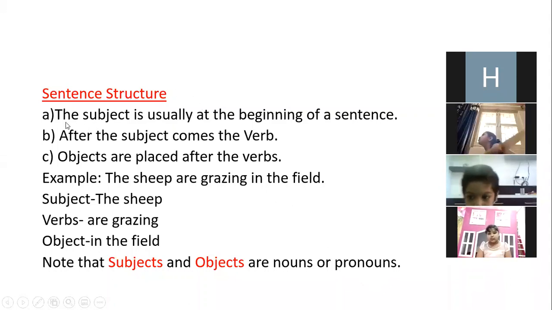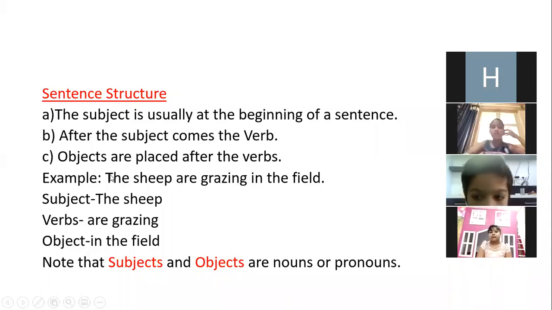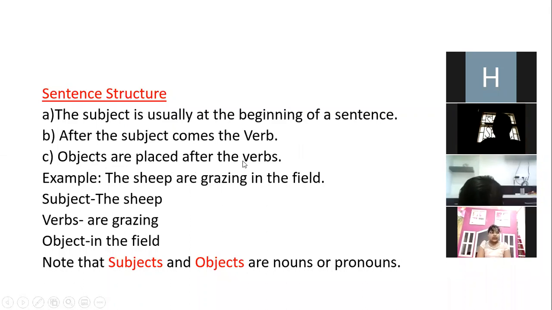Now, we start our sentence with the subject. After the subject comes the verb, whatever verb, whether it is a saying verb or an action word, it always comes after the subject. And objects are placed after the verbs. So, I am giving an example.